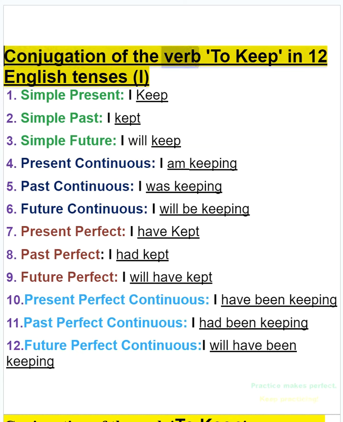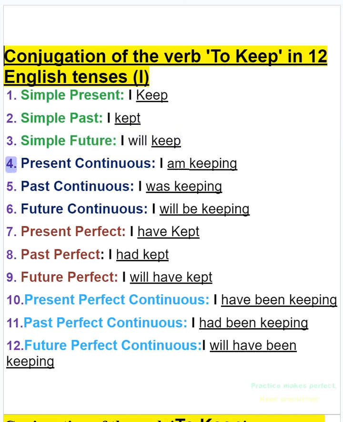Conjugation of the verb to keep in 12 English tenses. 1. Simple present, I keep. 2. Simple past, I kept. 3. Simple future, I will keep.